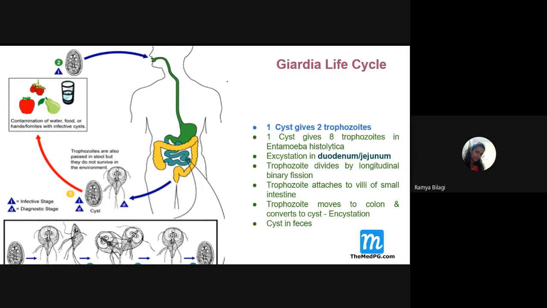And one more MCQ that has been asked related to Giardia itself. What is the most important virulence factor? What is the factor present in this particular protozoa Giardia that is causing destruction of the villi? VSSP. So what is this VSP? That is variant specific surface protein.